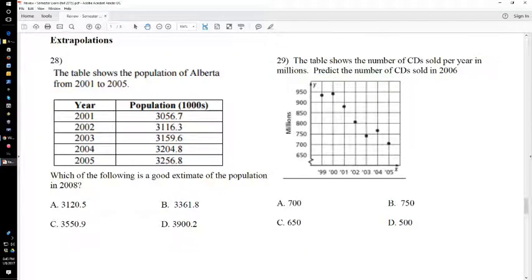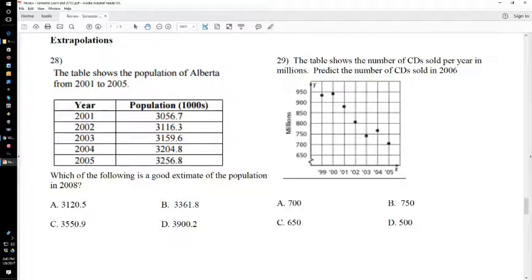All right, 28, 29, 30, and 31 are what we would call extrapolations. They probably never said it in that way in Algebra 1, but that's what they are. It's when we take data and project out further than what the data gives us, and we make an estimate, a guess.